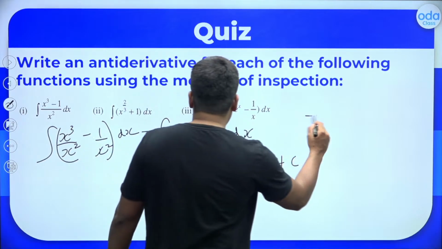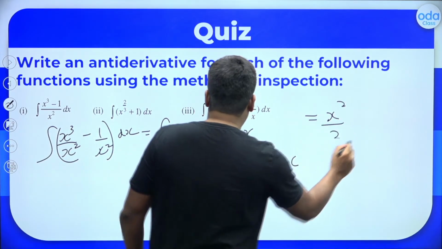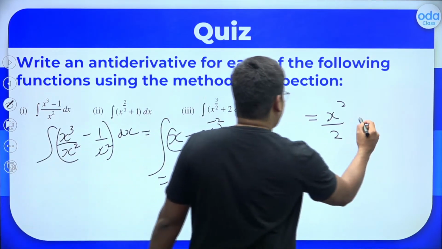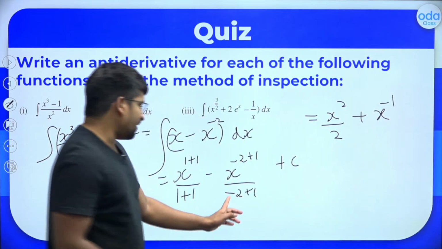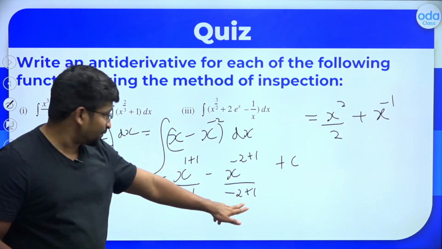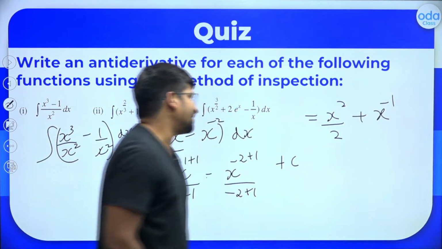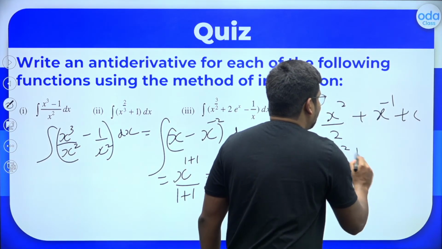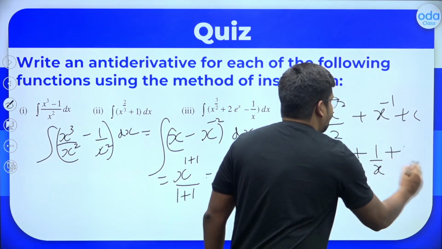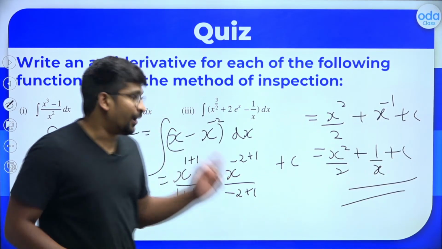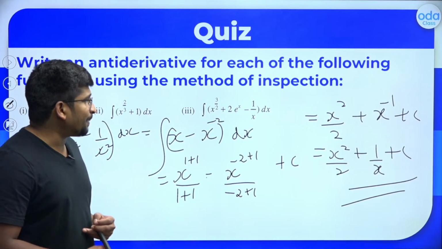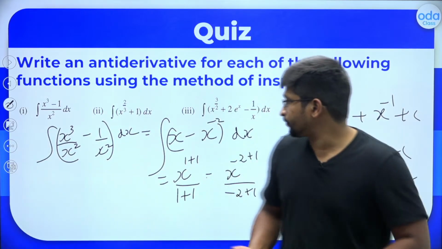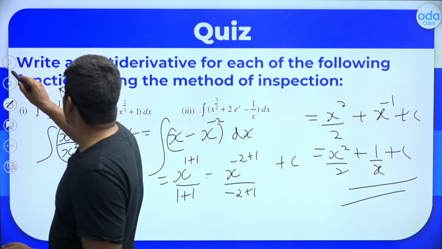So what will this be? This is equal to x raised to 2 divided by 2, and negative, what happens? It should be positive, right? So it should be plus, since minus 2 plus 1 is minus 1, and minus 2 plus 1 is minus 1 again. Minus of minus is plus, so there will be a plus again. So plus c, this is what you will have. So this is x square by 2 plus x raised to minus 1, which is 1 by x, plus c. This has to be the right answer for you. I hope it is clear to all of you. So the answer will be x square by 2 plus 1 by x plus c. Very, very important thing. If that's also clear, let's move on to the next question for the day.